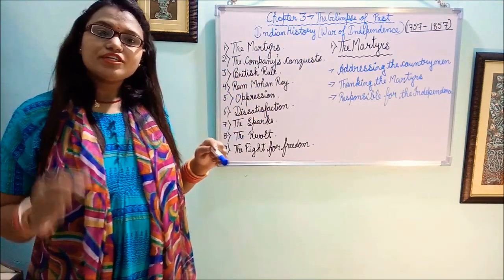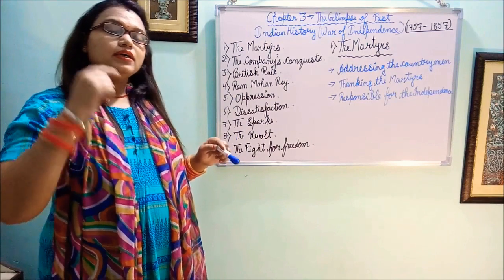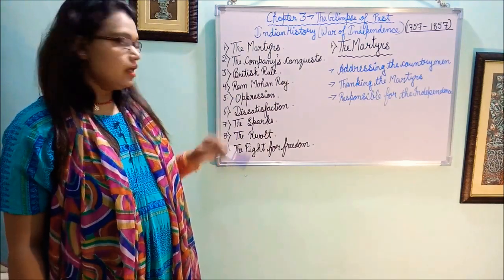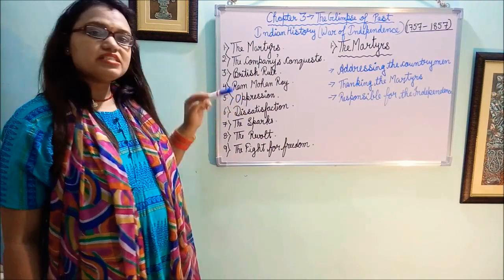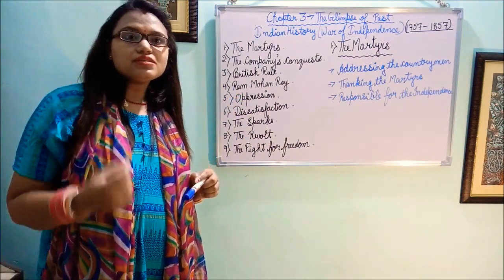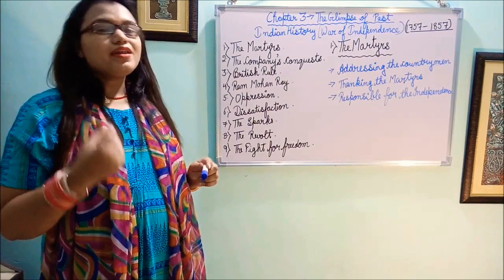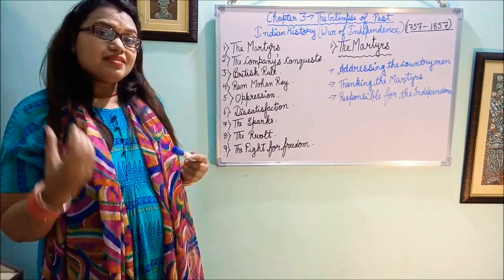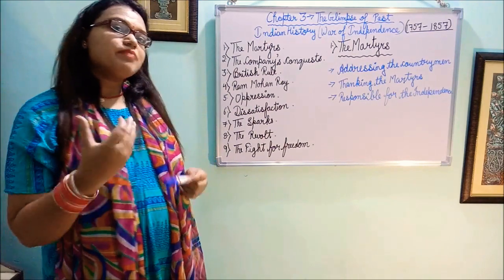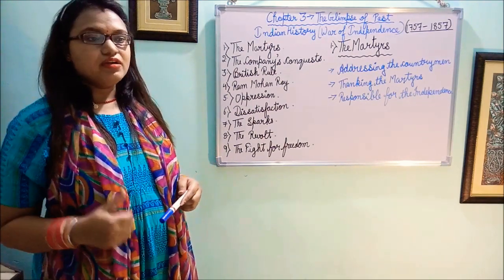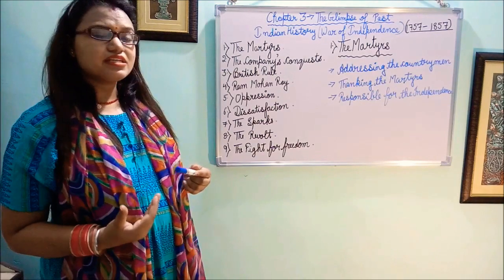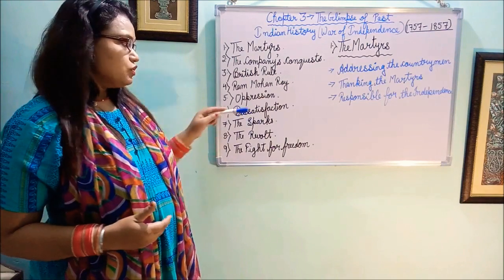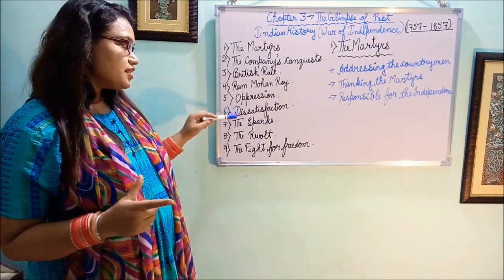Oppression. Oppression means what kind of rudeness the Britishers did with us. Next, dissatisfaction. Britishers, they did so many things for India. Many things they did for their benefit and many things they did for our benefit. Somewhere we were dissatisfied with them, and somewhere they were also dissatisfied with us. We'll read about the dissatisfaction in this part.